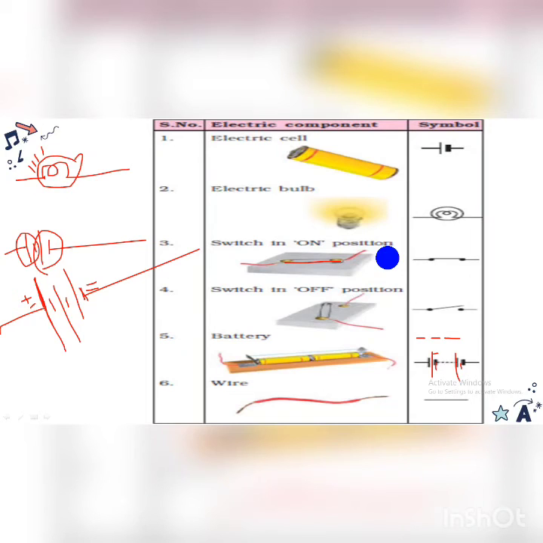So for this switch on condition, you just have to consider these two pin points, these two drawing points. You have to do it like in a manner, these are two drawing points. Right? Now the switch is in on condition. The safety pin is attached, so you have to draw like this, and connect the wires. Okay, so this is switch on condition.